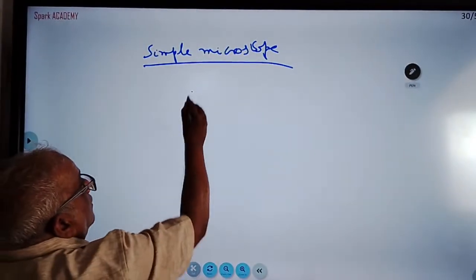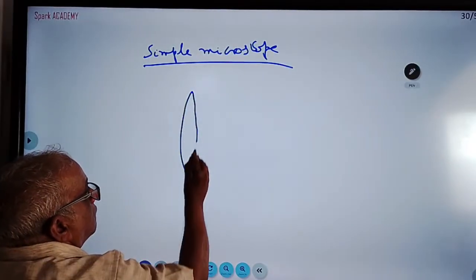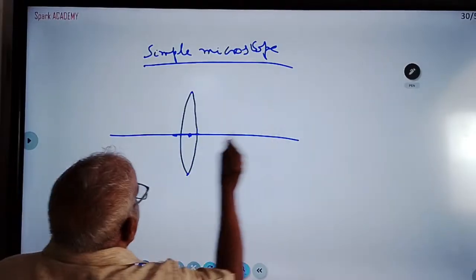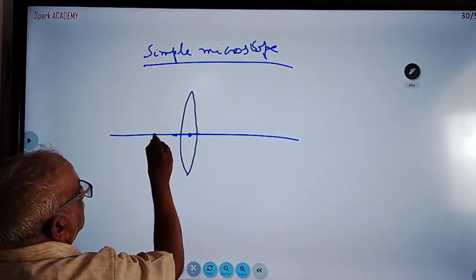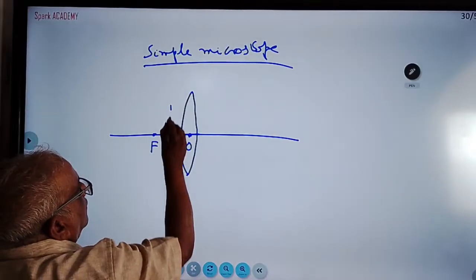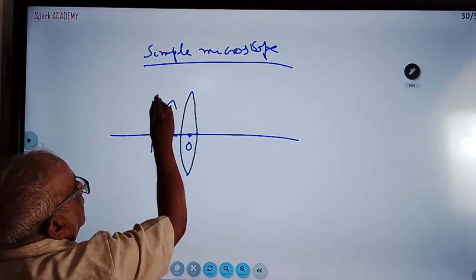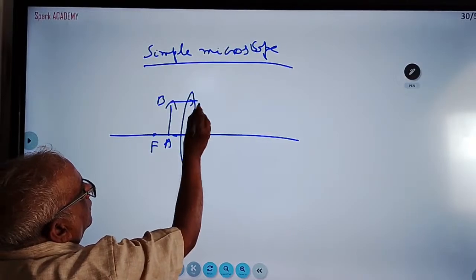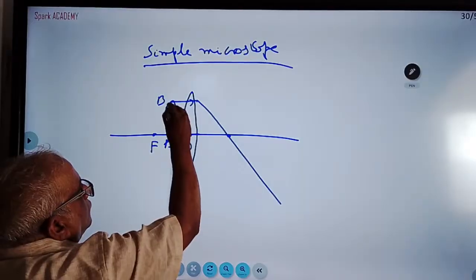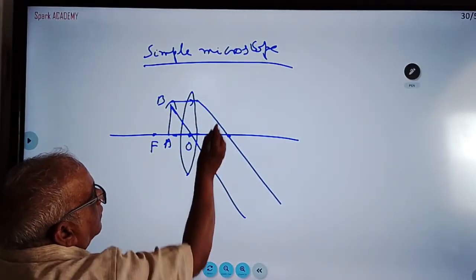It consists of one convex lens of shorter focal length. The object is kept within the focal length. This is the focus. AB is the object. In the ray diagram, one ray passes through the focus, another goes through the optic center like this.